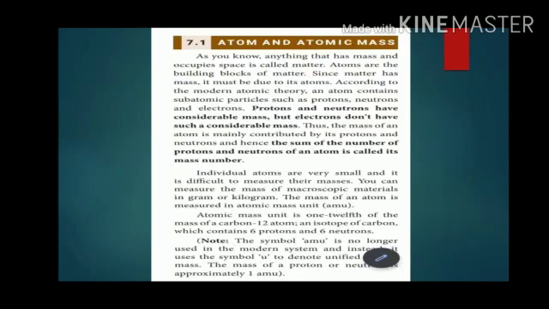Atomic mass. Protons and neutrons have considerable mass, but electrons don't have such a considerable mass. So, the sum of the number of protons and neutrons of an atom is called its mass number. Individual atoms are very small and it is difficult to measure their masses.